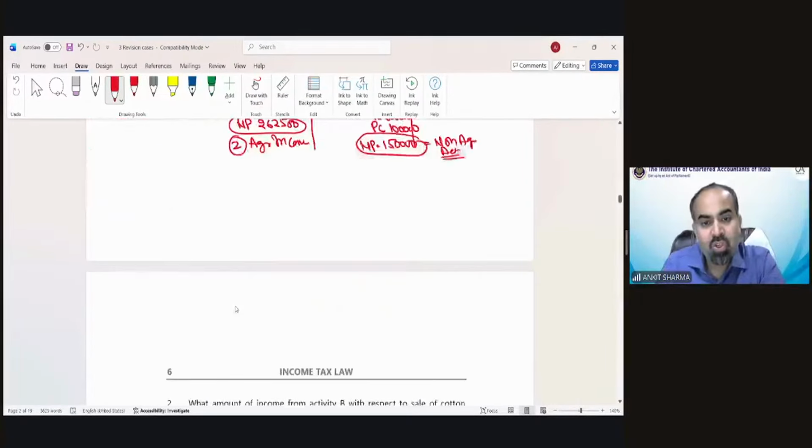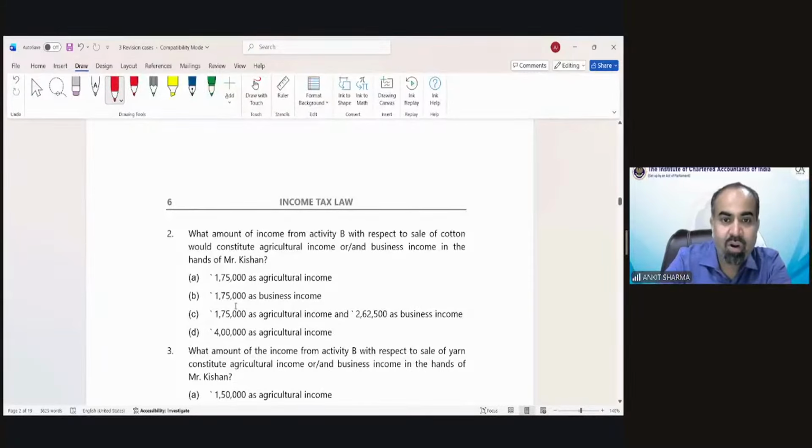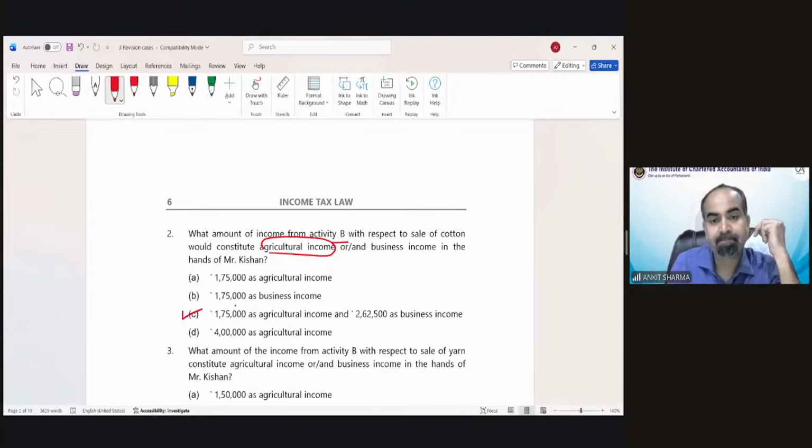So question number 2 was asking what amount of income from activity B with respect to sale of cotton would constitute agricultural income. So there were two incomes which would be regarded as agricultural income. That would be option number C as your correct answer? 175 as agricultural income and 265 as business income.